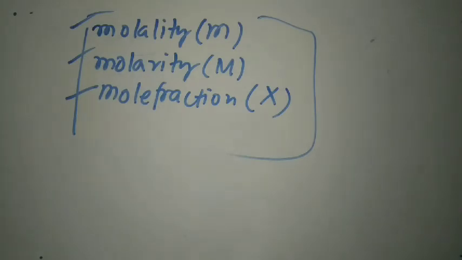And in any exam, you will find a question from solution. No one can skip this chapter.